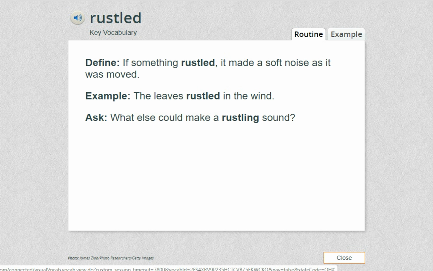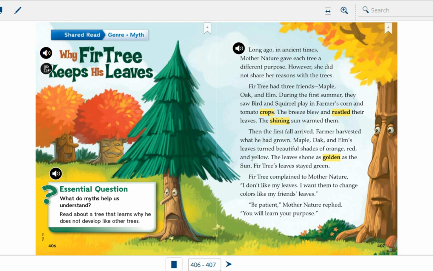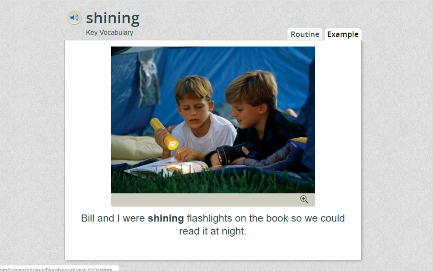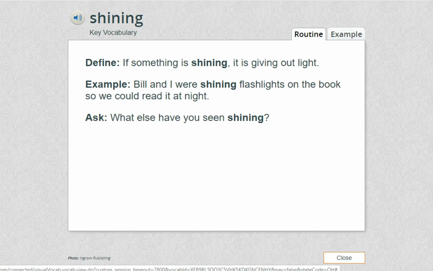It made a soft noise as it was moved. That is for the leaves. Okay, back to our story. The breeze blew and rustled their leaves. The shining sun warmed them. Let's go to the meaning of shining. Shining. Bill and I were shining flashlights on the book so we could read it at night. Here is the meaning. If something is shining, it is giving out light. So the meaning of shining is giving out light.